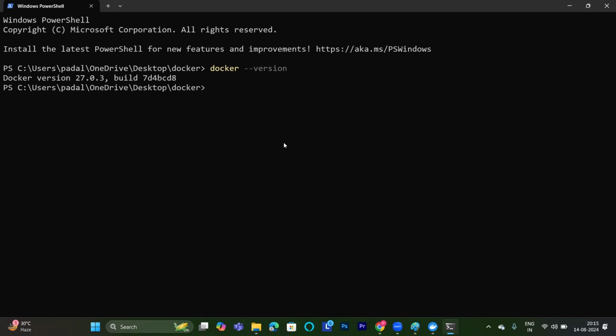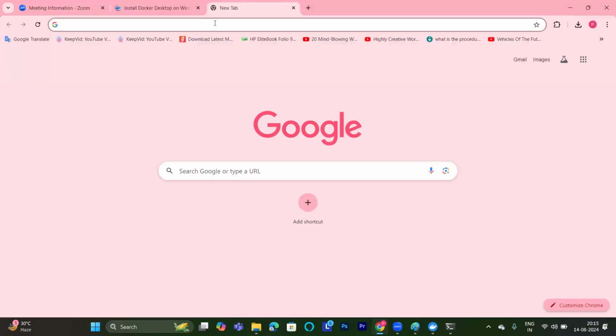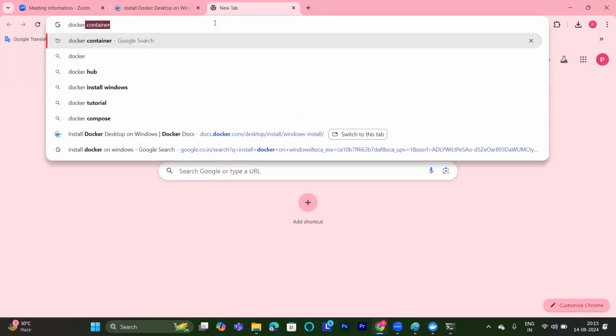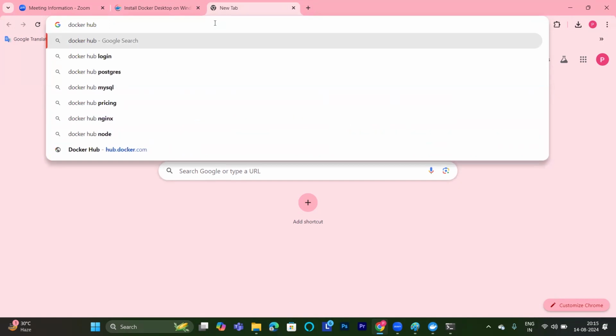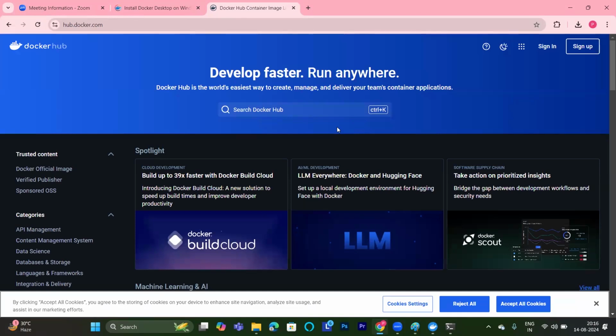And then I'm talking about images here. We need to understand one more important place here. Where can we find the images? We can find the images in one place that is called Docker Hub. Docker Hub is officially maintained by Docker. This is a hub registry. Here you will find different types of images.